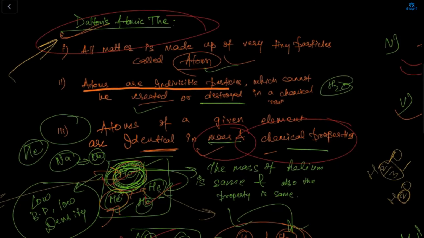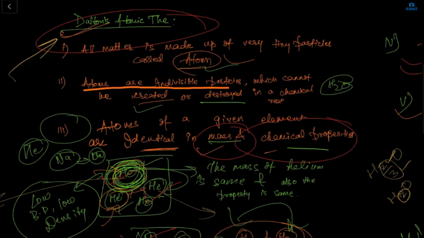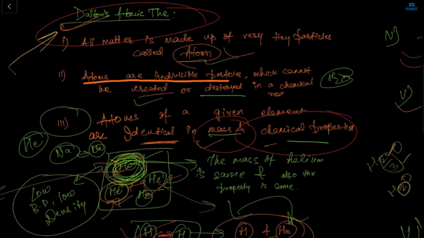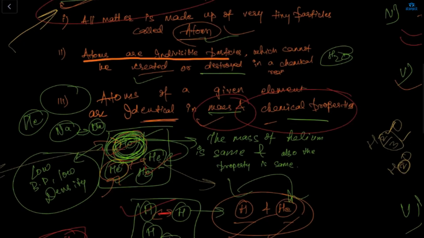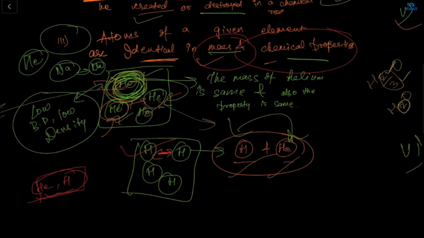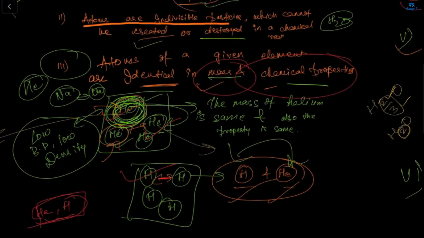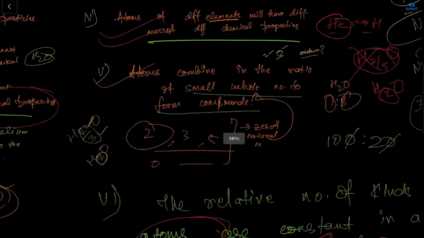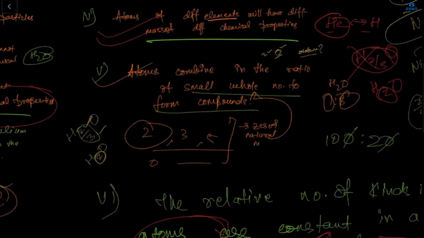All matter is made up of very tiny particles, which are called atoms. Second, atoms are indivisible particles which cannot be created or destroyed in a chemical reaction, right? Third is what? That atoms of a given element are identical in mass and chemical properties. Now, what is the meaning of this sentence? Identical, and here is that atoms of different elements will have different mass and chemical properties.